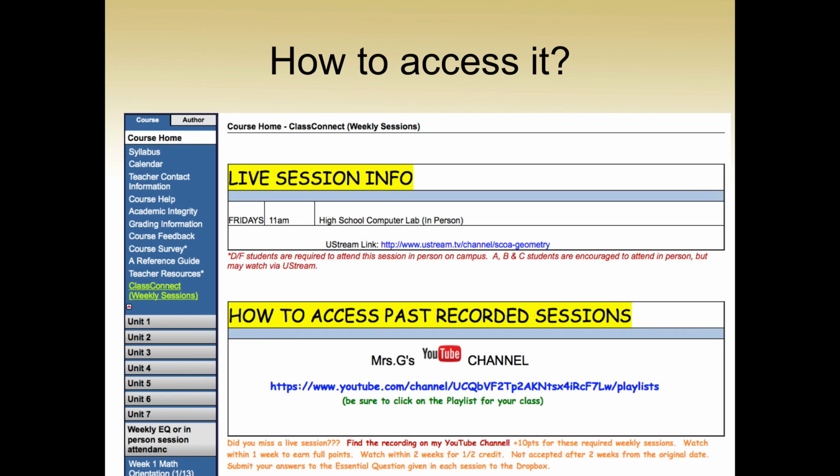How are you going to access these sessions? It's going to be accessible under Class Connect, on the left-hand side of our classroom. I'm trying to grab my pen tool here. It's going to be on the left-hand side of our screen under Class Connect right here. When you click on Class Connect, it's going to have your live session info. So this is geometry right now.